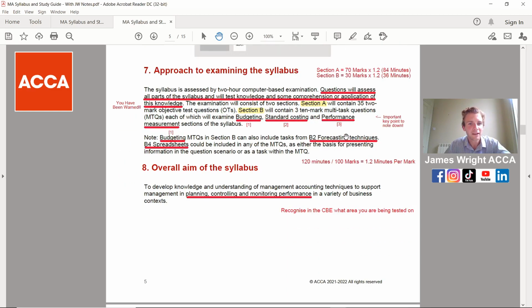Now, breaking down the approach to the examining syllabus, we've got 2 sections in the exam, Section A and Section B. Section A contains 35 2-mark objective test questions, whereas Section B contains 3 10-mark multi-task questions. That's the breakdown for the timings, with 84 minutes for Section A as a rough guideline and 36 minutes for Section B.